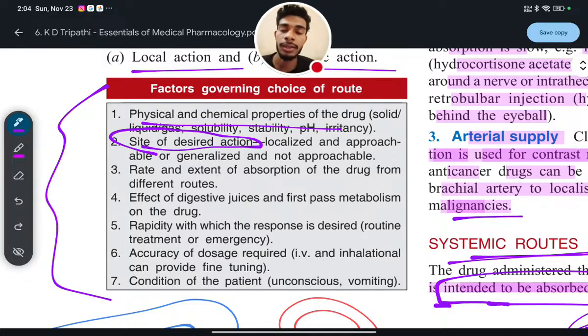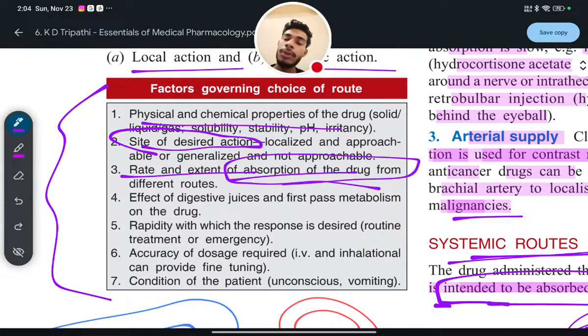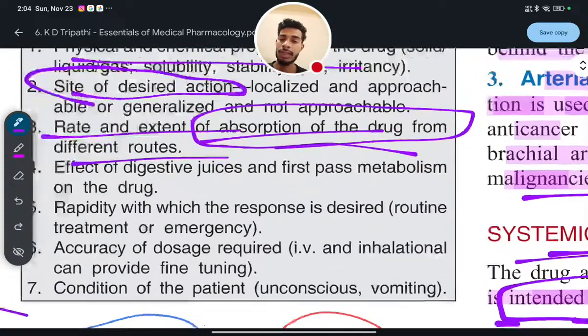It also has importance in choosing the route of administration of the drug. Number three, rate and extent of absorption of the drug. If the rate of absorption of the drug from the gastrointestinal tract is more, then you will take it orally, but if it has very less absorption, then you will choose the other route of administration. Okay, so different drugs from different routes.